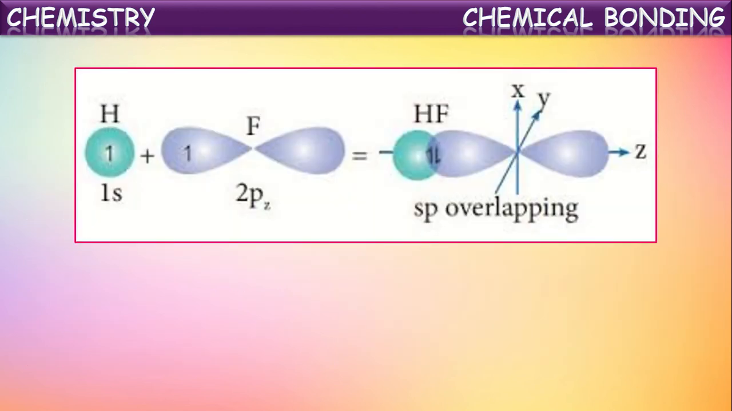Okay, this is the way. Hydrogen has a single electron, and fluorine has a single electron in its 2pz orbital. When these two atoms approach each other, the s orbital of hydrogen overlaps with the p orbital, or 2pz orbital, of fluorine, resulting in the formation of a sigma bond. This kind of overlapping is called sp overlapping. The s orbital of one atom overlaps with the p orbital of another atom in the formation of a sigma bond. This kind of overlapping is called sp overlapping.